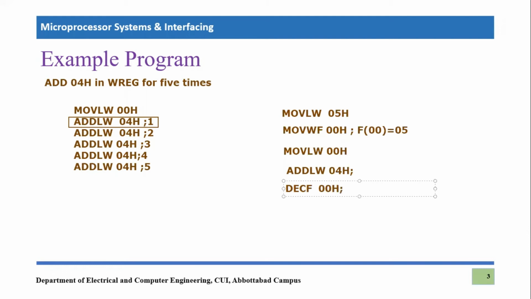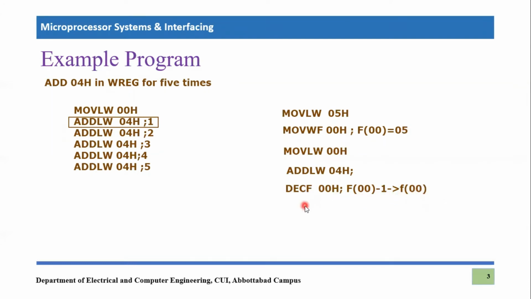So file register 00 hex minus 1 will happen, and it will be restored inside file register 00 hex, right? So from 5, this value will become 4. 00 hex was containing 05 hex, but now it will become 04 hex.